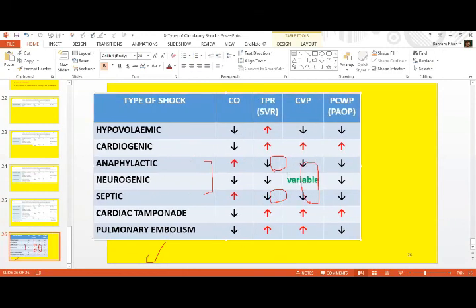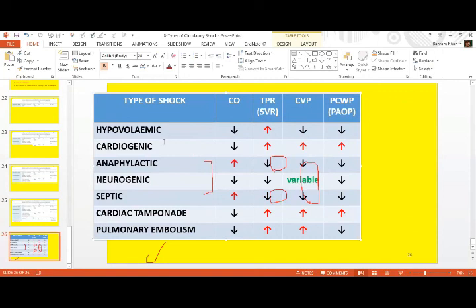So you can see in cardiogenic shock and in cardiac tamponade, there is obstruction of the pulmonary artery or the pulmonary capillaries. That is the reason the pulmonary capillary wedge pressure is increased. In the rest of the shocks, there is a drop in the pulmonary capillary pressure or the left atrial pressure.